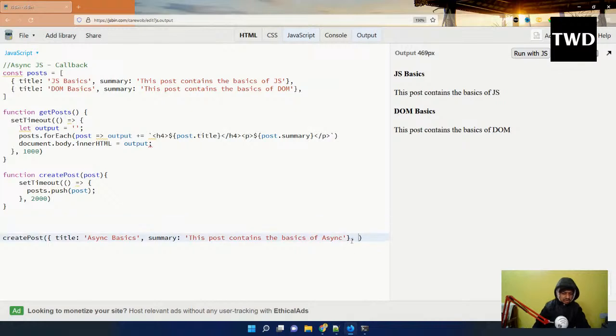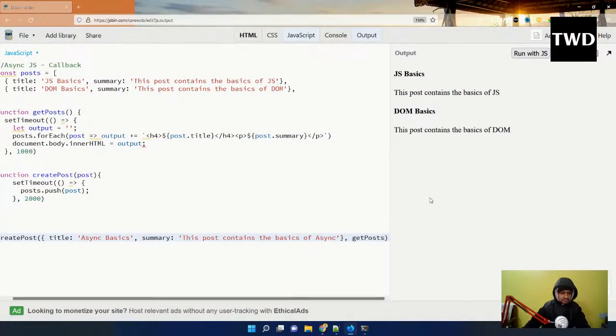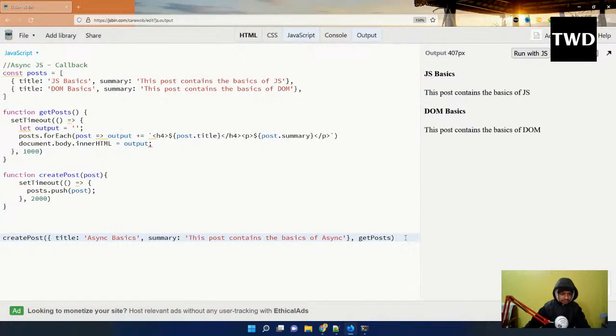I will call getPost as a function reference. I'm not calling the complete function, I'm calling a function reference here. So this is a difference: I'm not having that bracket. When you have those brackets, the function runs. So I am calling getPost like this.